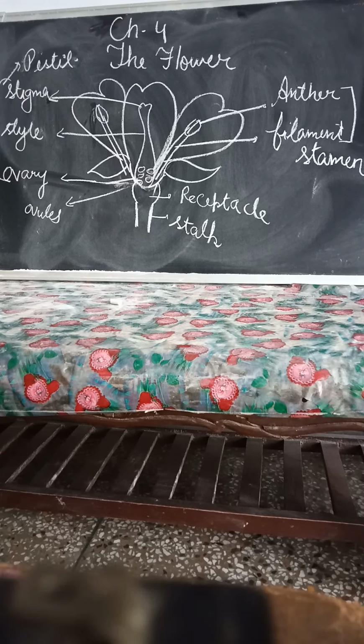Today we will discuss the flower. A flower is a special organ of the plant which helps in reproduction. So we can say it is a specialized shoot, meaning a special type of stem in which the leaves are modified into floral structures. We can say a flower is a stem whose leaves are changed into the petals, androecium, and gynoecium. They change into such structures.